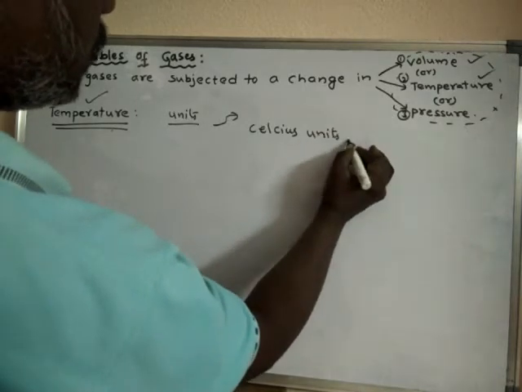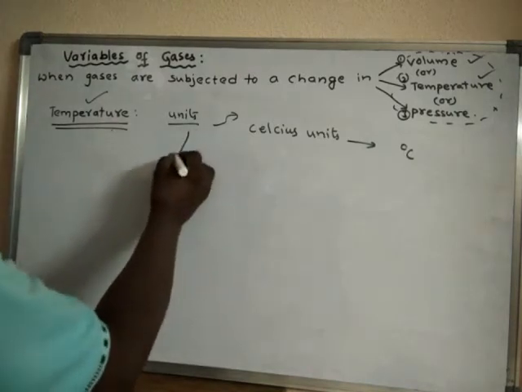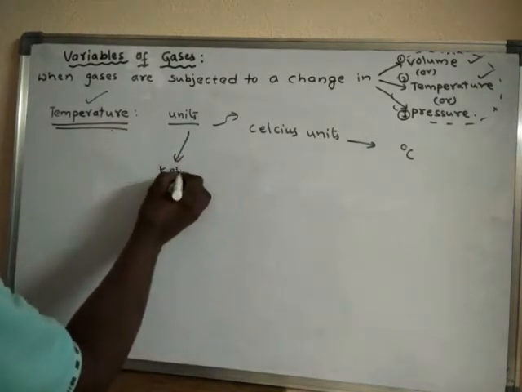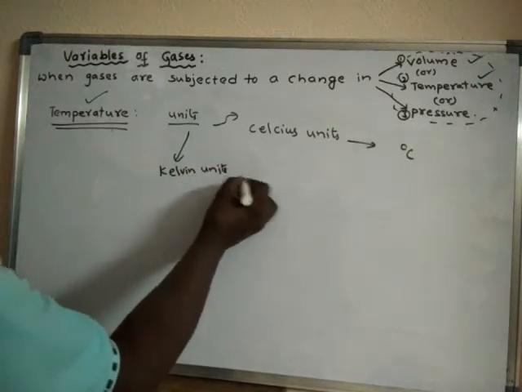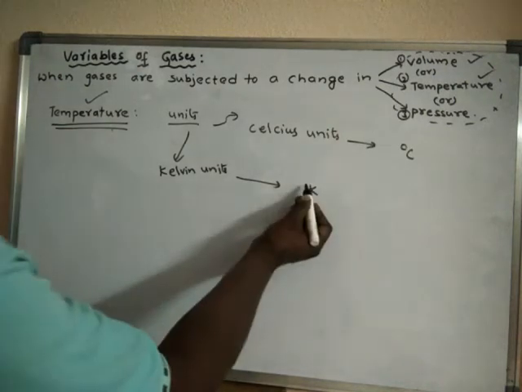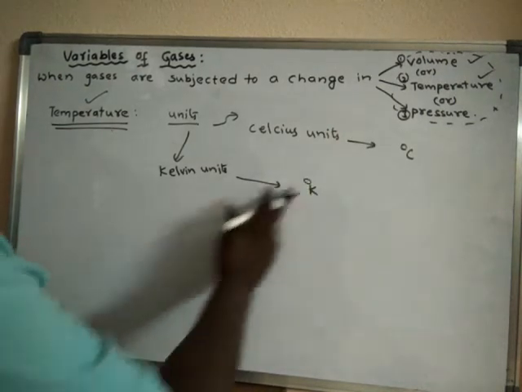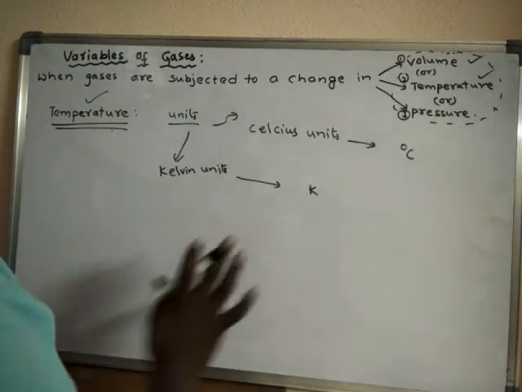It is denoted by degree centigrade, or else Kelvin units. Kelvin units are indicated as K. So we don't use degrees for Kelvin. For Kelvin we should not use degrees. Simply we use the value.